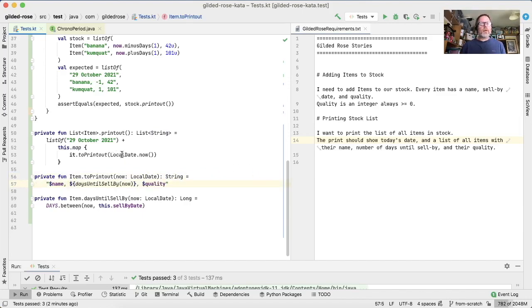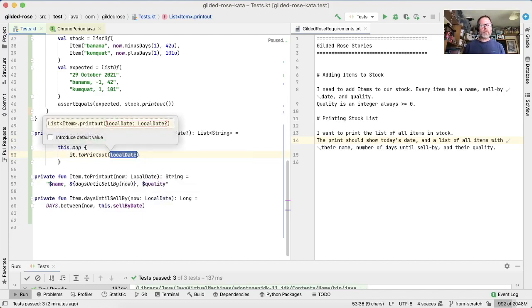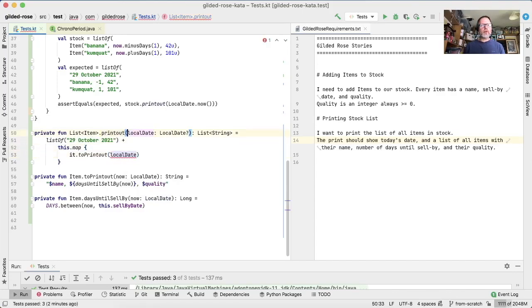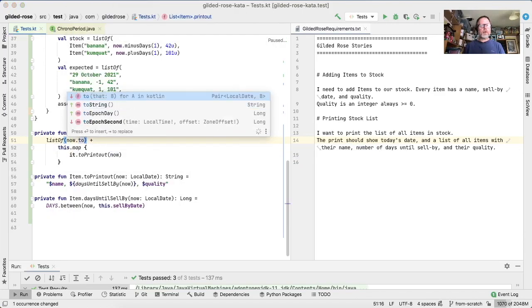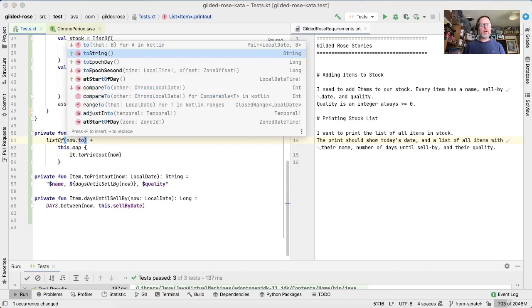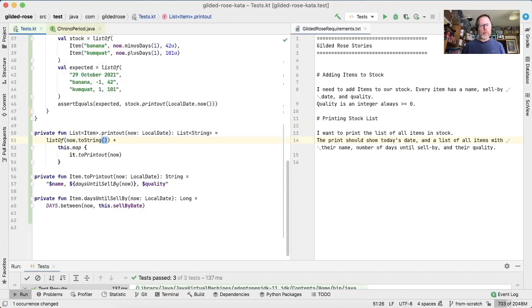Okay, now our now and our now are in the same place, so we should be able to pull that out as a parameter to printout when you want to do it. Printout given some date, which we're going to call now. That can't be null, and that wants to be what's in here now. Whether or not the format works, we're about to find out. So we're going to say list of now dot toString, and we'll run that.